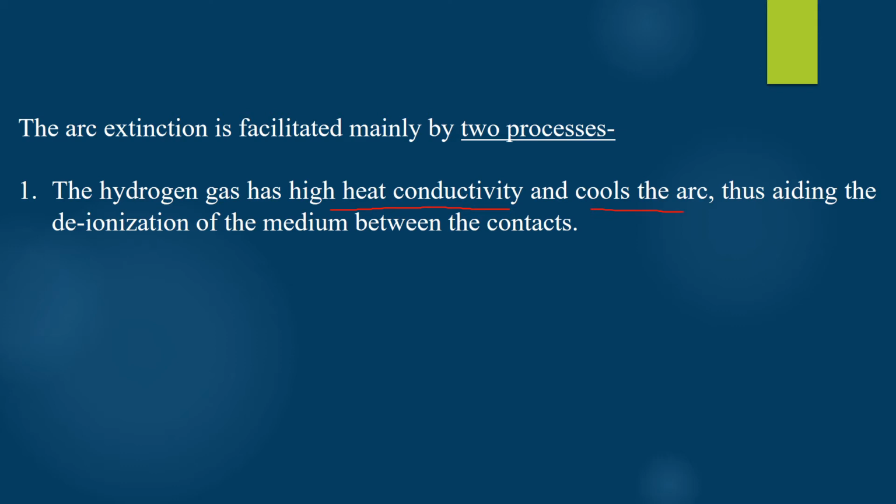We have already studied that cooling the arc will help increase the deionization of the medium between the contacts, and in this way the arc voltage required for maintaining the arc will become greater than the system voltage. And since this arc voltage cannot be supplied with the help of system voltage, we can easily quench the arc.